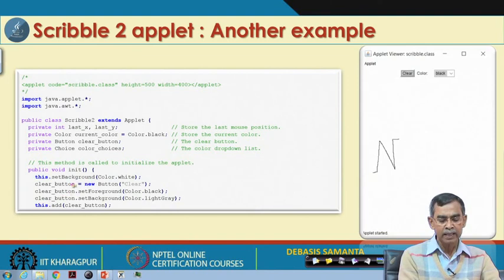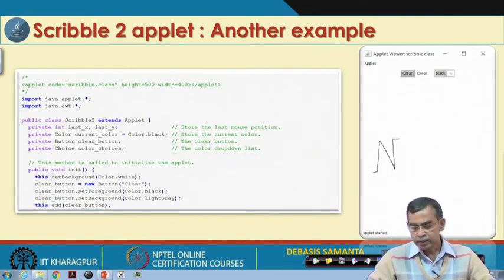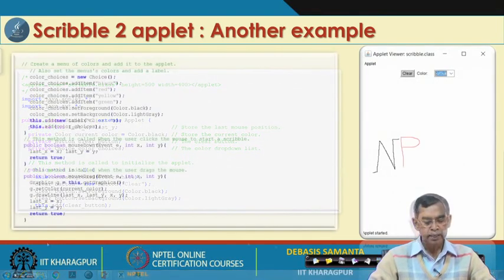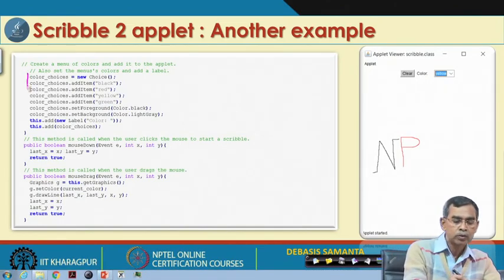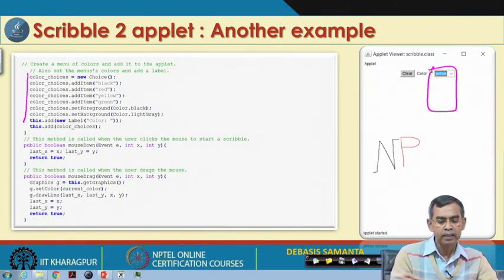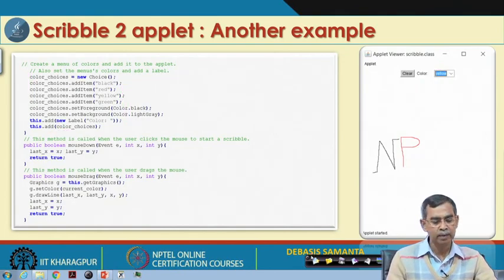Now, in the init method, as we see, we have simply set the background, all these things we already know about here, and the variables that are declared have been initialized. Then all the buttons and choices that are declared have been added to the applet. Finally, we create the choices. This is the code to create the choice component, which has many elements in it, and finally we add this choice into the container. So, this is the method that we have declared here.